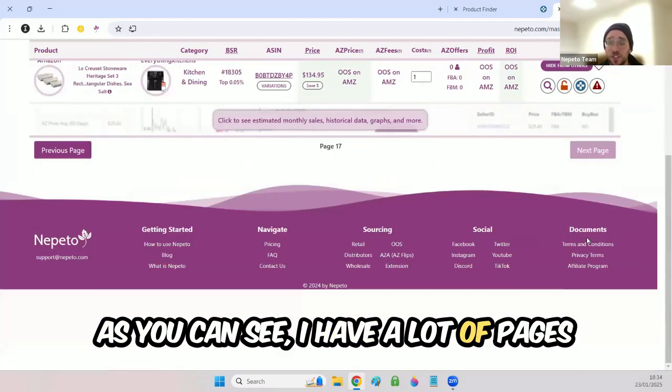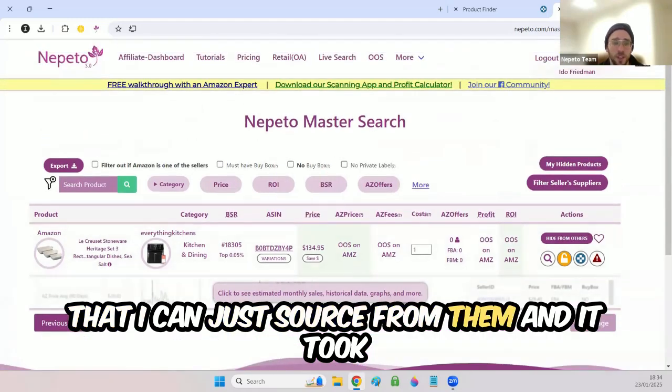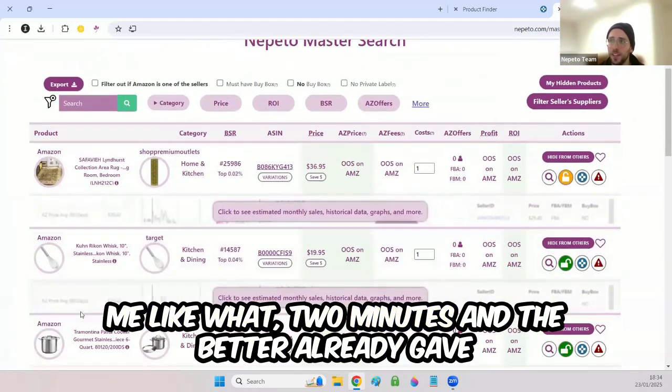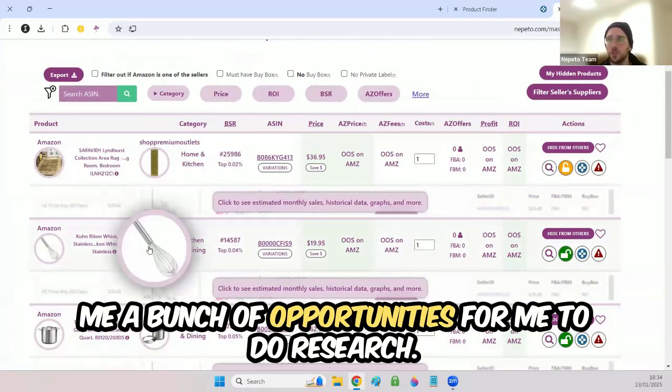As you can see, I have a lot of pages that I can just source from. And it took me like, what, 2 minutes? And Nepeto already gave me a bunch of opportunities for me to do research.